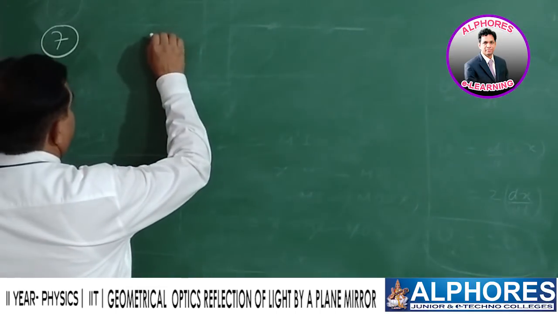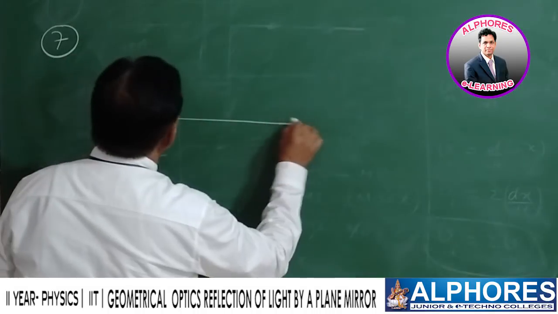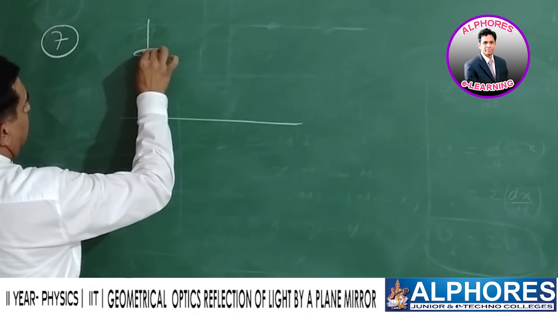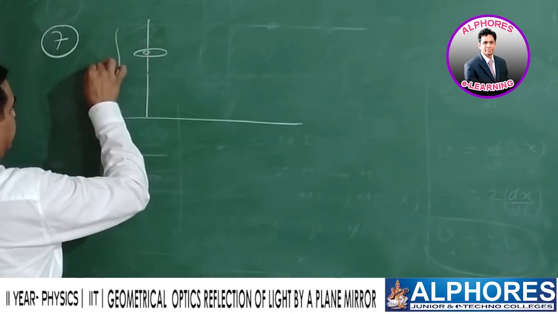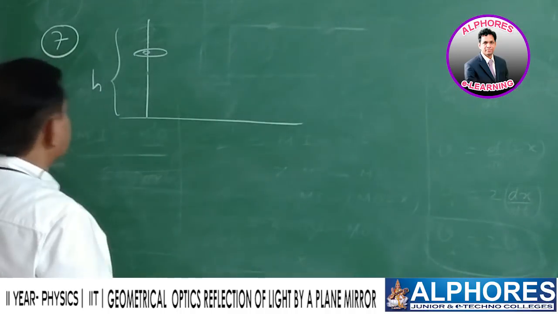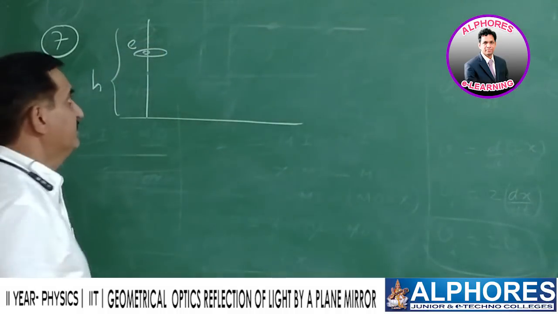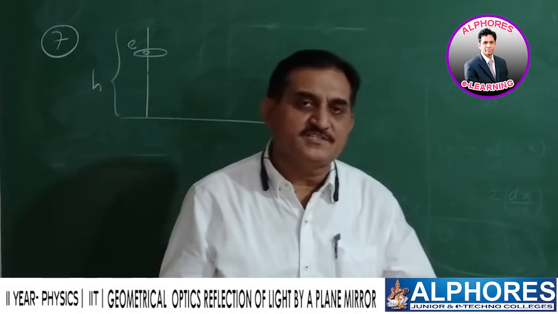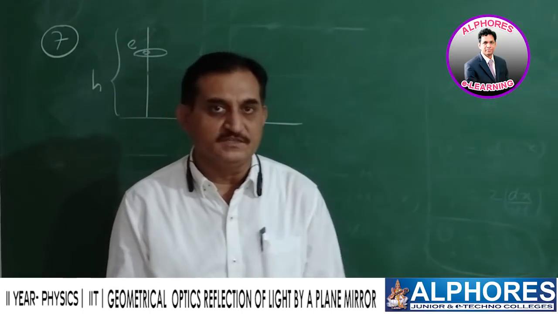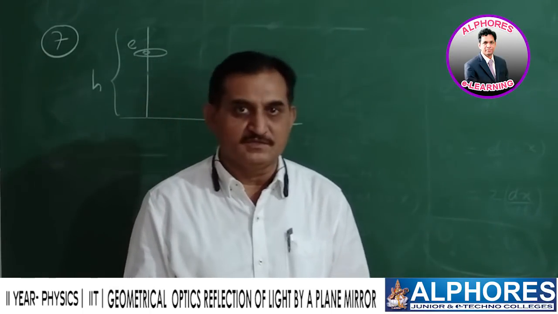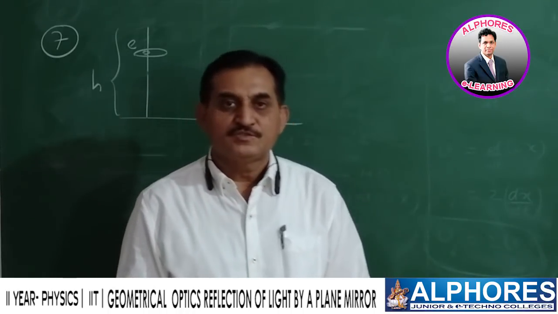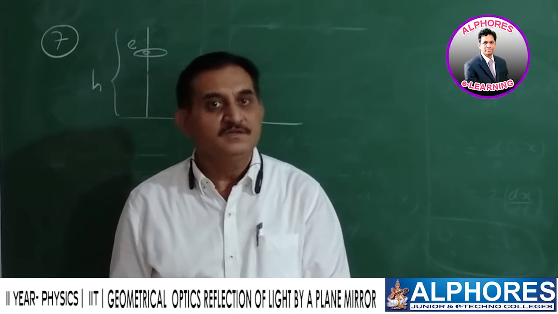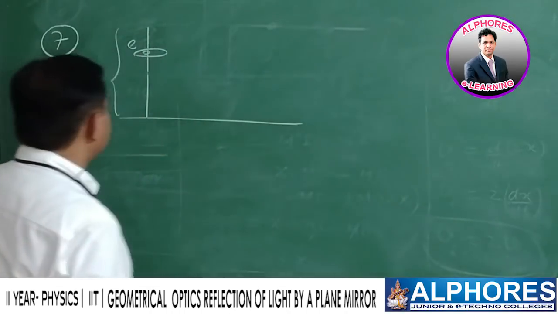A person of height h. This is eye position of the person, eye level. Now, what should be the minimum size of the mirror required in order to see the full image of this person in the plane mirror? So, what is the minimum size of the mirror required to see the full image of this person in the mirror? Let us find that minimum size.